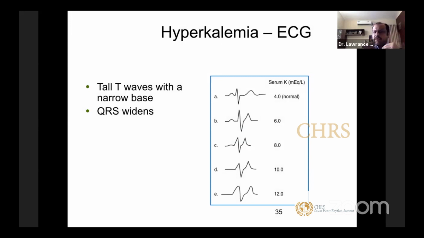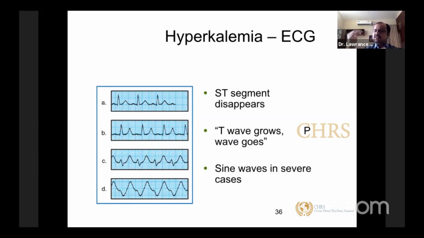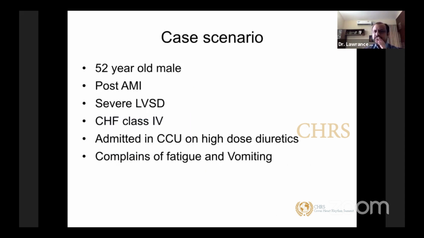What I already told you: to start with, your T waves become taller with a narrow base, and slowly your QRS starts widening. You will start seeing that your ST segment slowly disappears, taken over by your T wave complex. The T wave grows further and further, and P waves get absent. Ultimately, let's look at the last portion of the figure, and you will see a sine wave in severe cases. You don't want to allow your patient to reach that stage. So pick up the hyperkalemia earlier and treat it.